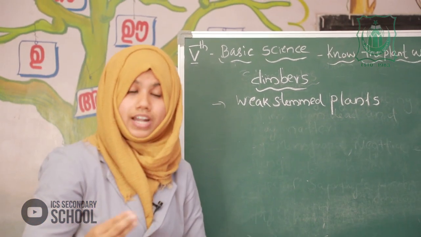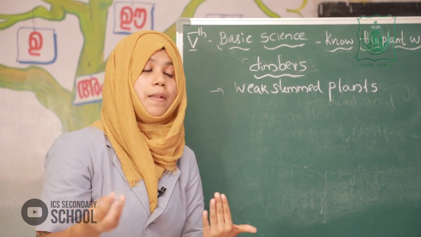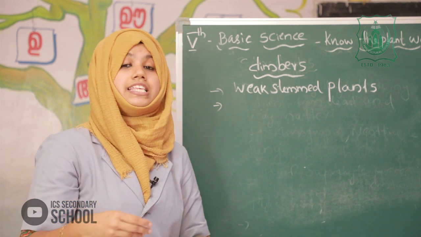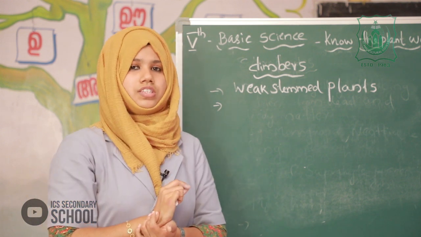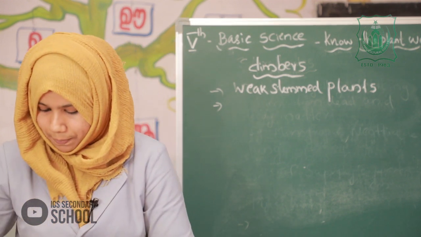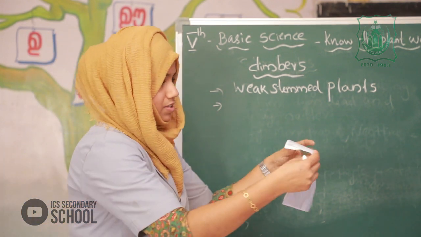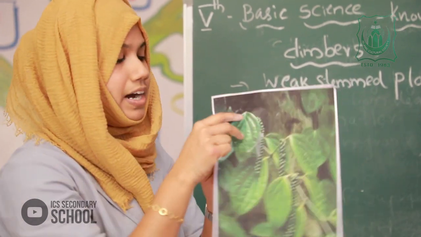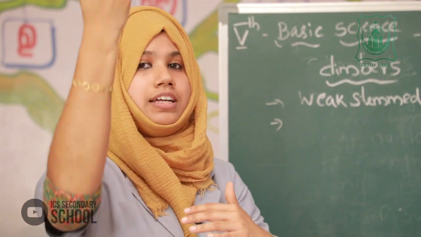They climb on other plants with the help of a special structure that is called tendrils and also clinging roots. In pepper, I will show the picture. Sometimes you cannot recognize the clinging root, but pepper is a type of climber, and it has clinging root. Clinging root means with the help of this root they climb on other plants.